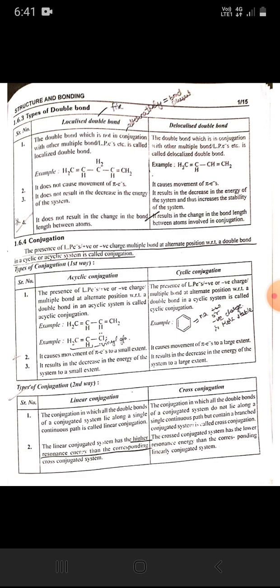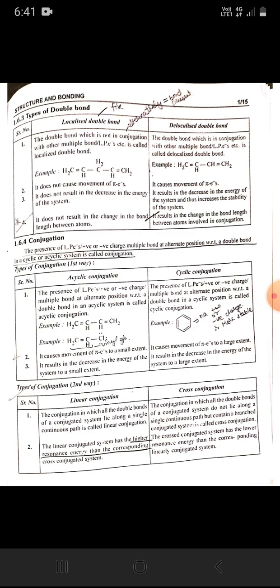It results in the decrease in the energy of the system to a small extent. Cyclic conjugation: the presence of lone pairs, positive or negative charge, or multiple bond at alternate position with respect to a double bond in a cyclic system is called cyclic conjugation. It causes movement of pi electrons to a large extent. It results in the decrease in the energy of the system to a large extent.